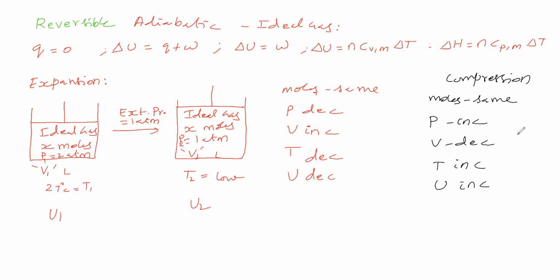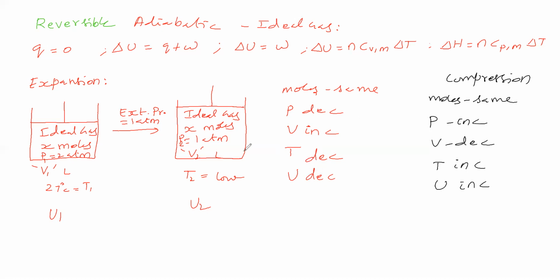But for an isothermal process, pressure and volume are variable. Isothermal means temperature remains the same. If temperature remains the same, kinetic energy remains the same. Kinetic energy remains the same means internal energy remains the same. Therefore, for an isothermal process, pressure changes, volume changes, temperature remains the same, and internal energy remains the same.